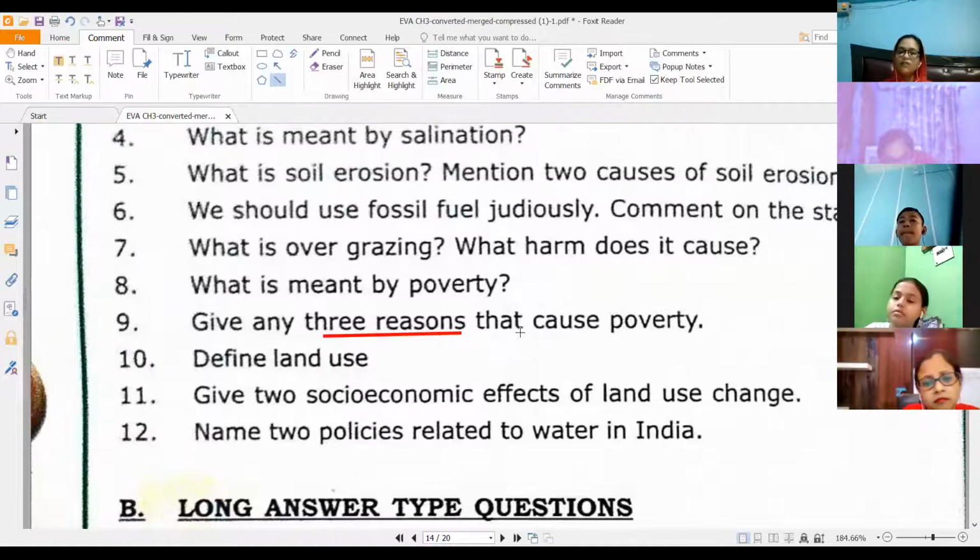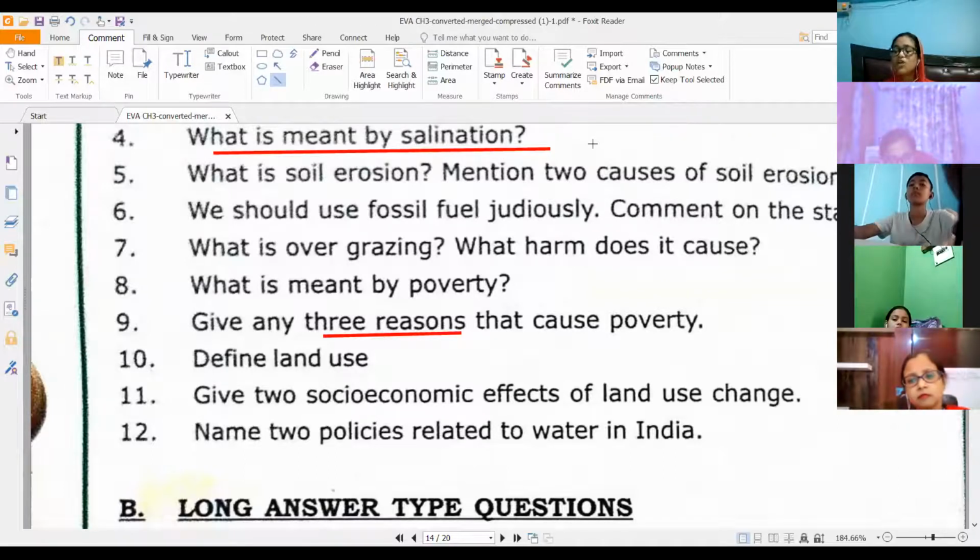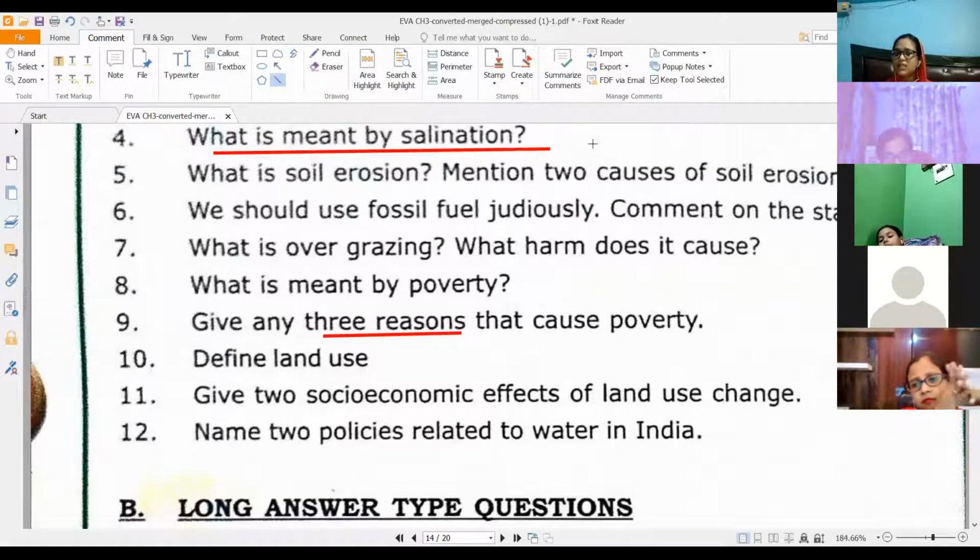So you can think up on your own whether it can be a 2-mark question or a 3 marks question, and you will answer accordingly. If you consider it to be a 2 marks question, like for example, what is meant by salination? Now this would most probably be a 2 marks question. So you can write 3 lines and leave, covering all the important details.